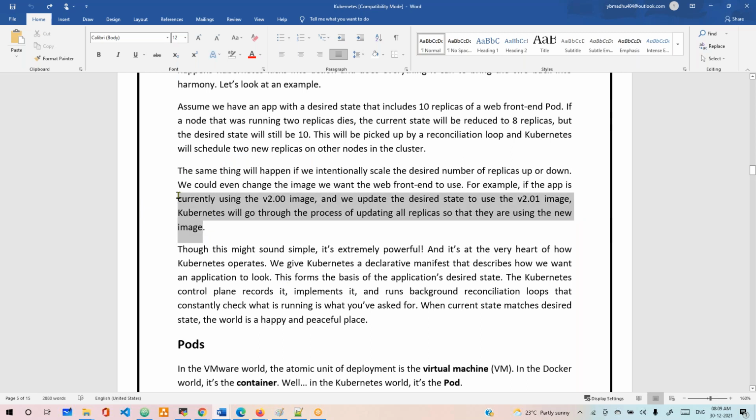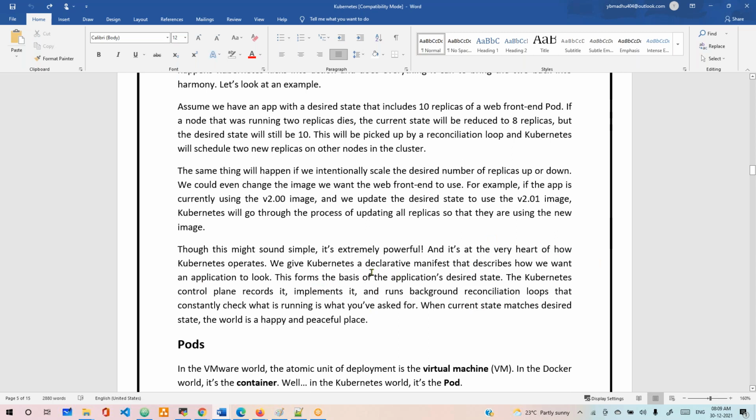Okay, how this is done, this scaling, changing the image, everything we'll discuss in the hands-on. This might seem simple, but it is extremely powerful, and it is very key to how Kubernetes operates. We give Kubernetes a declarative manifest that describes how we want the application to look, which forms the basis of the application's desired state.